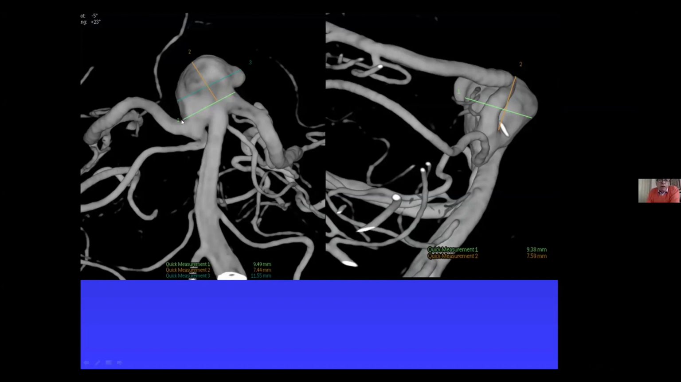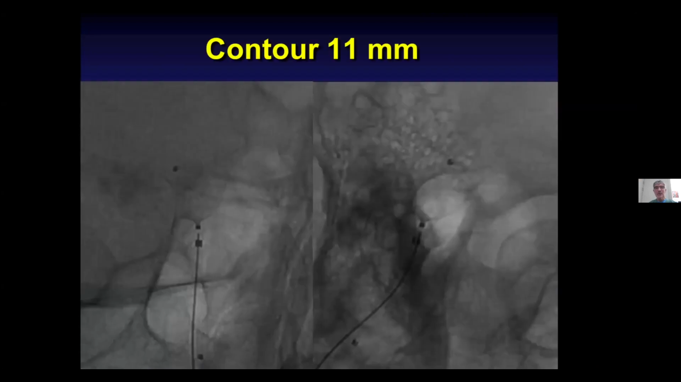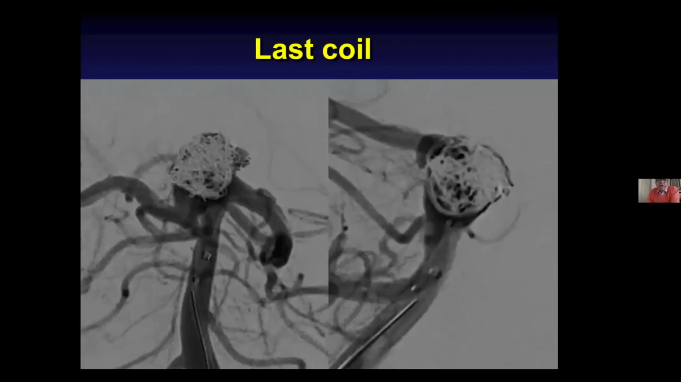I don't have too much time. Okay, so let's just show, I put the device, the Contour. This is the final angiogram, and I'm done.